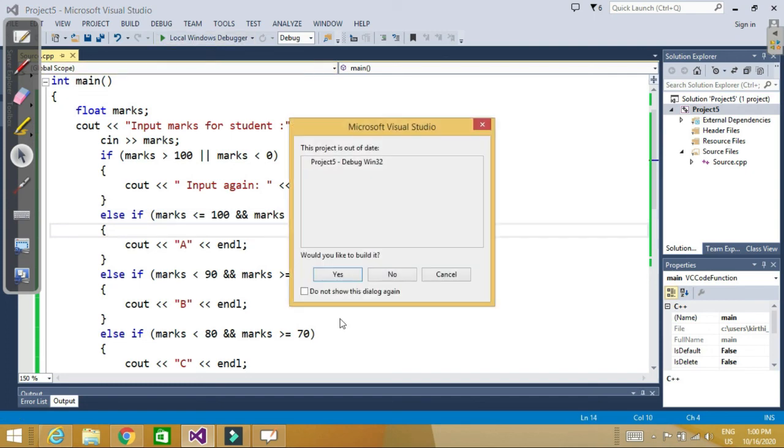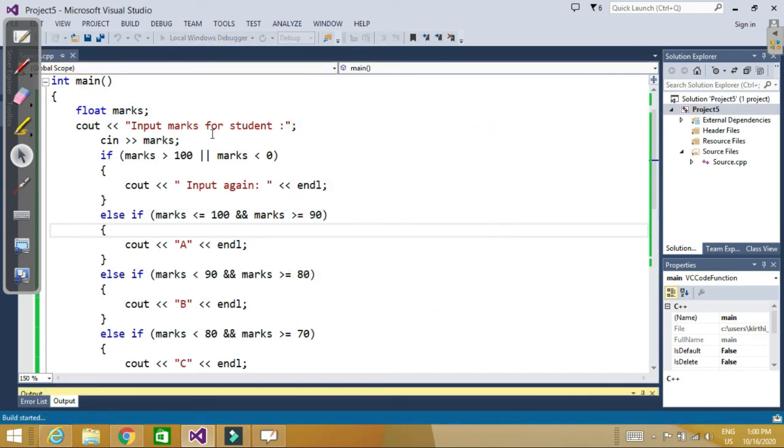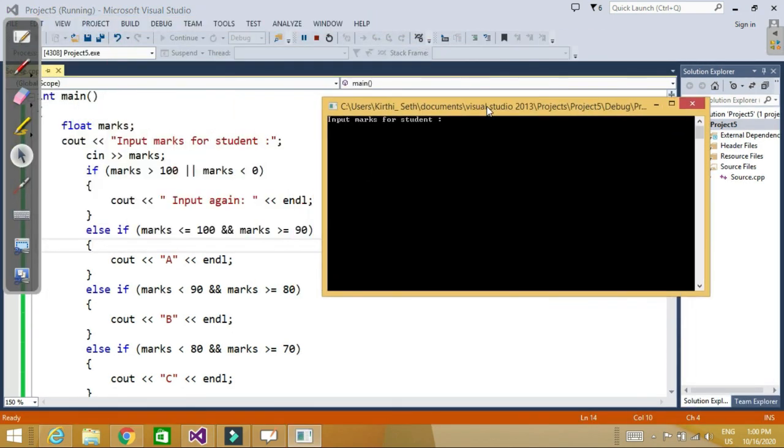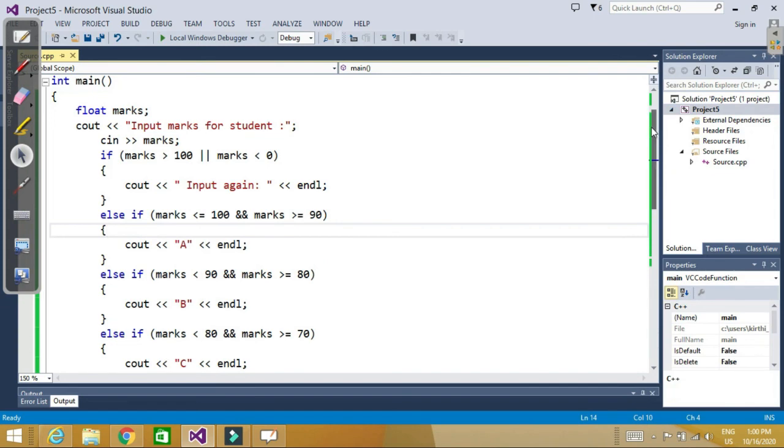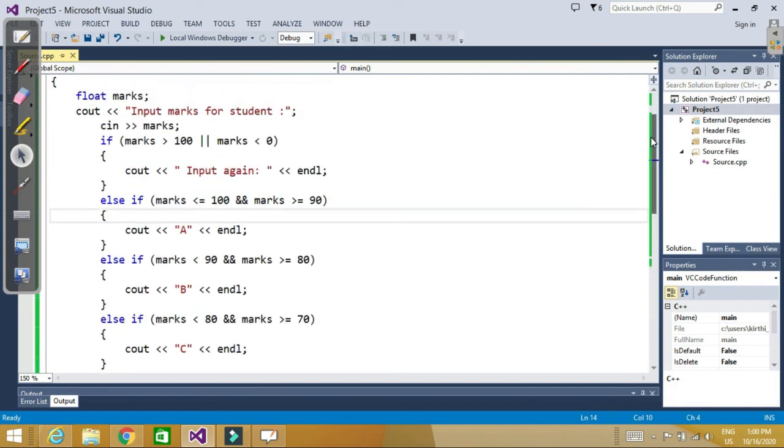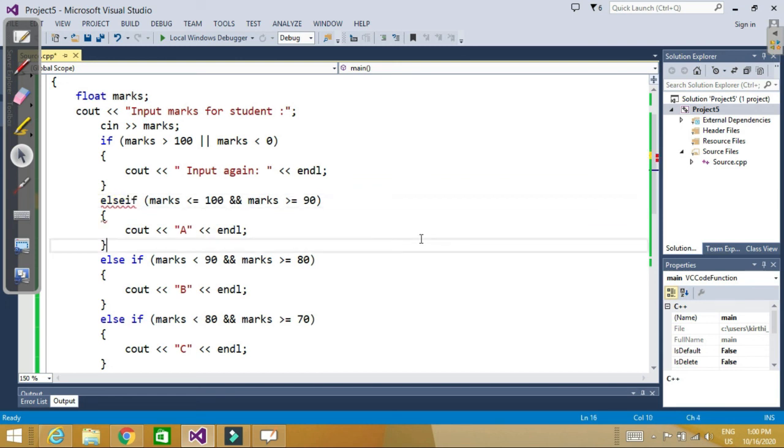Now for example, let's say I write marks are 300, input again, wrong input. Fine. So this is how, if you have multiple conditions, we have the if else if statement in C++. You have to take care about how to put the conditions, and keep in mind that there should be a space between else and if. You cannot write it without a space, it's an error.